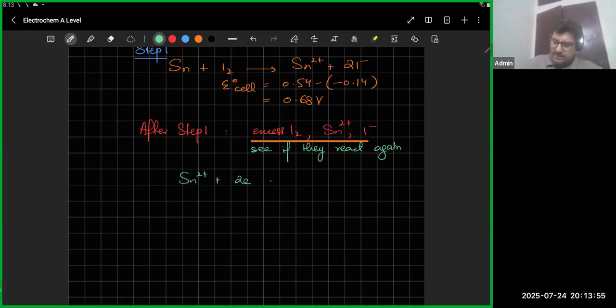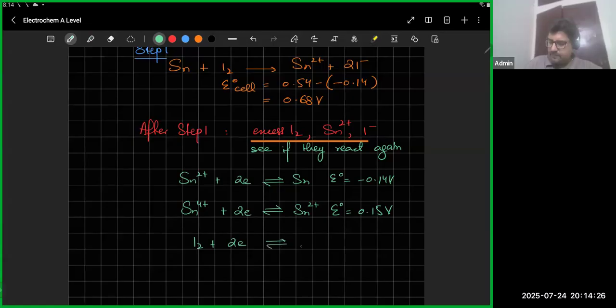Tin 2 plus plus 2 electrons, okay, what was the value? I think this was the old one. It was minus 0.14 volts. And I had another reaction, which was tin 4 plus plus 2 electrons. This E naught, I think, was 0.15 volts. Or plus I've got iodine plus 2 electrons. And this E naught was 0.54 volts.